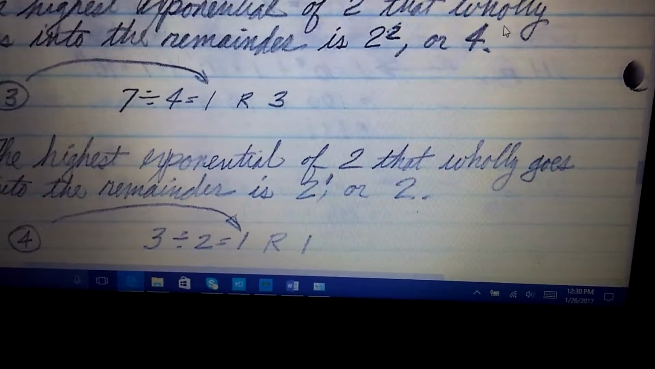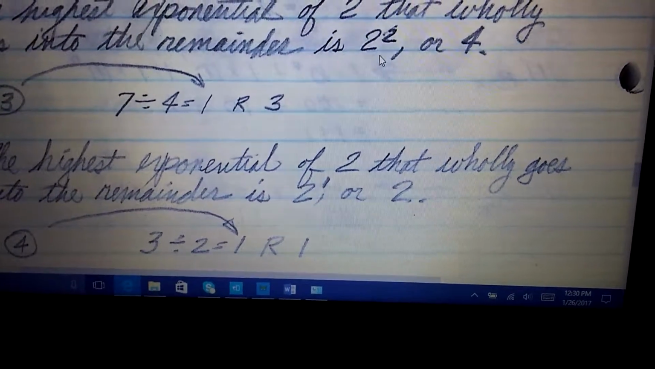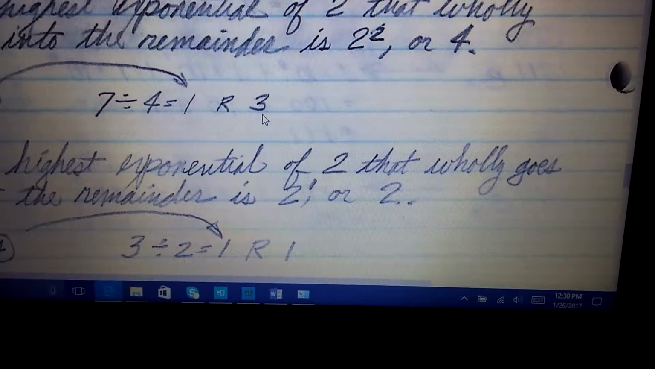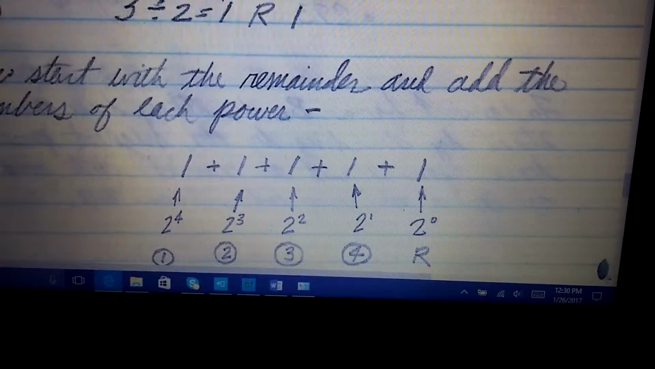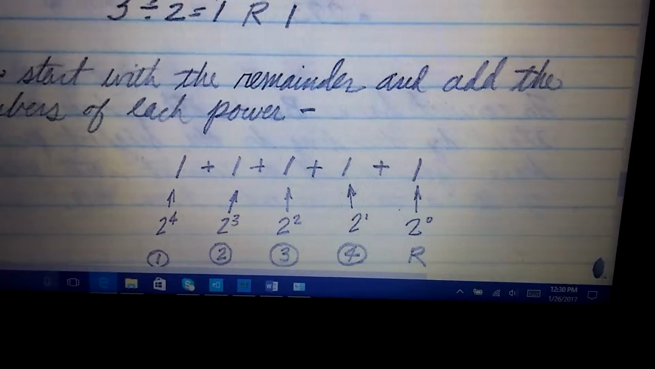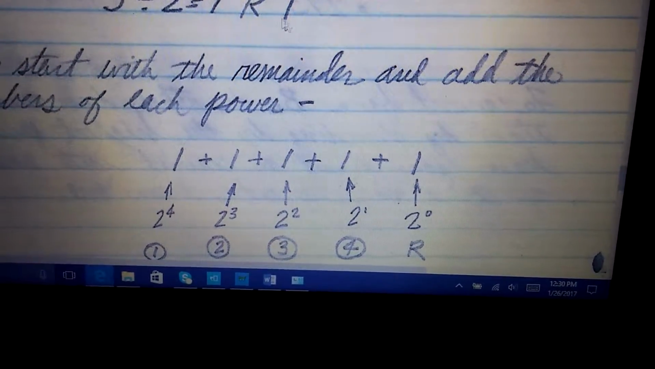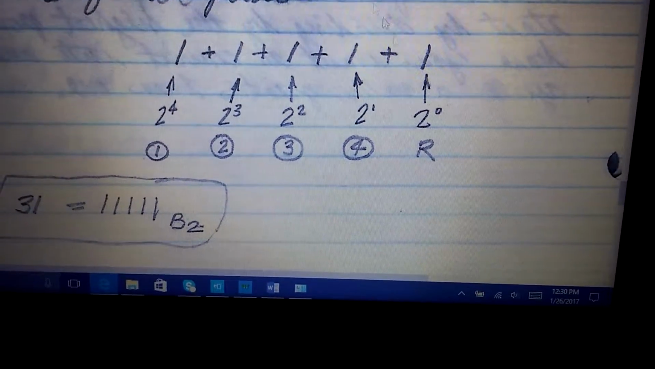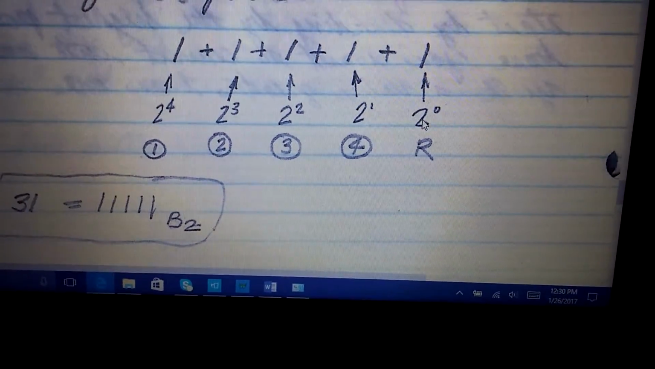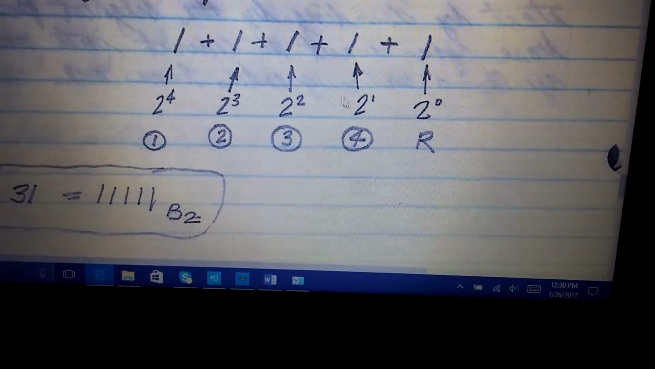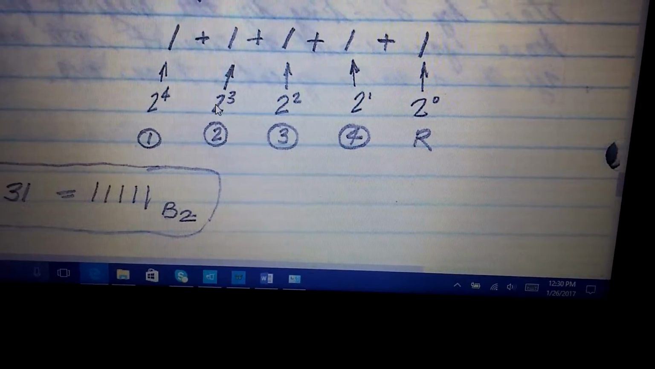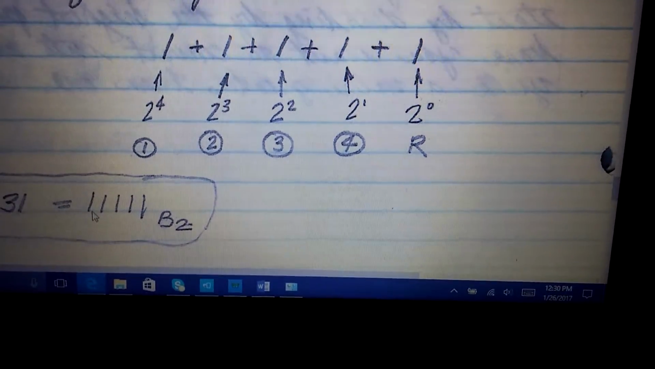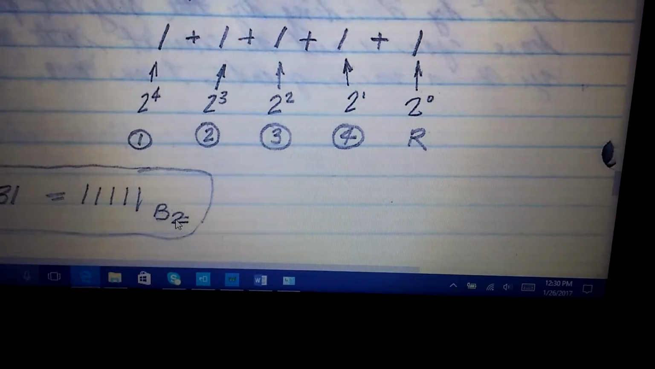The highest exponential of 2 that wholly goes into the remainder is 2 squared, or 4. So that's 7 divided by 4 equals 1 with a remainder of 3. And we repeat this again for the next one. 3 divided by 2 equals 1 with a remainder of 1. And then you want to read this backwards. So we had 1 at 2 to the 0th, 1 at 2 to the first, 1 at 2 squared, 1 at 2 to the third, 1 at 2 to the 4th. So 31 becomes 11111 base 2.